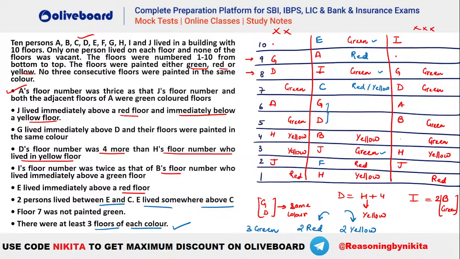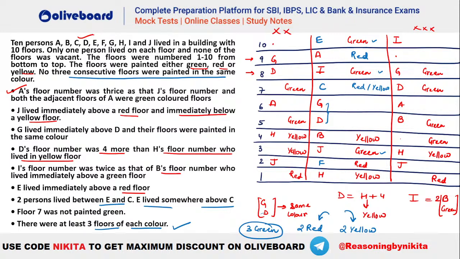They cannot be yellow here. क्यों? क्योंकि अगर येलो किया तो you will have 3 consecutive floors which are yellow in color, right? So you can see these cannot be yellow. G और D yellow नहीं हो सकते because B is already yellow and we know that no 3 consecutive floors were painted in the same color. ग्रीन ऐड कर नहीं सकते क्योंकि ग्रीन ऑलरेडी 3 है.